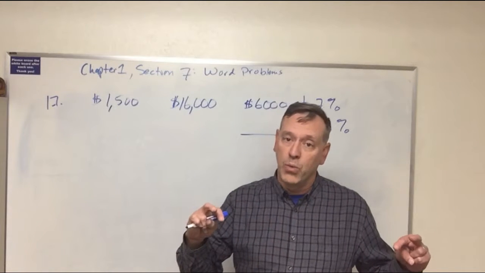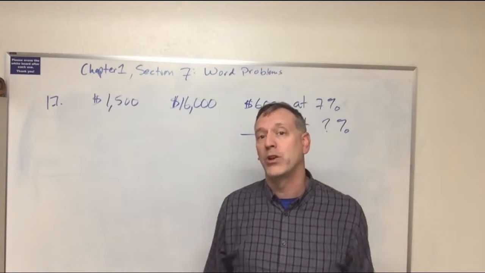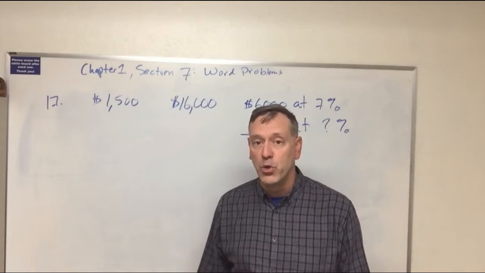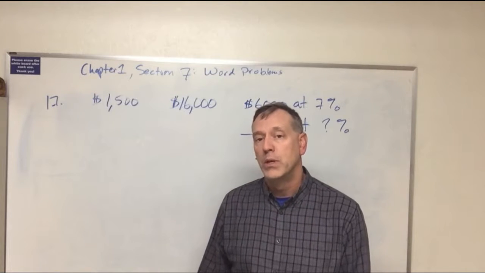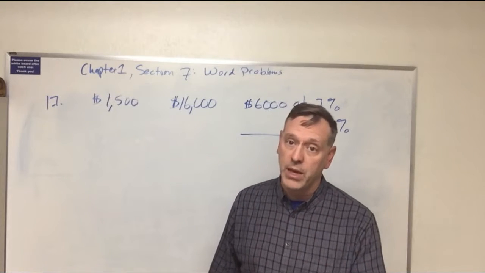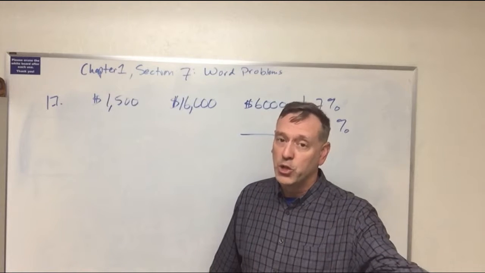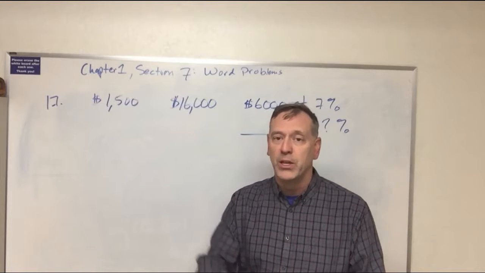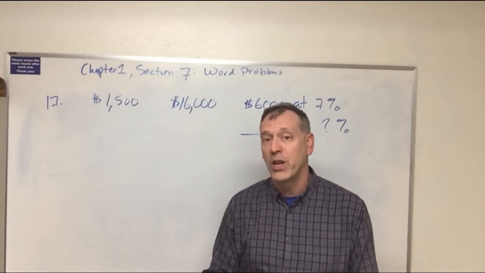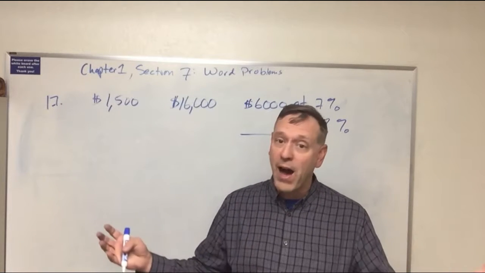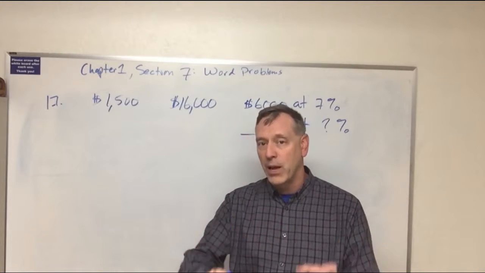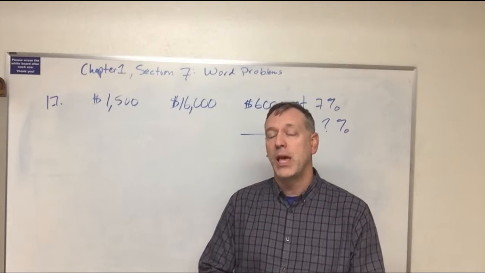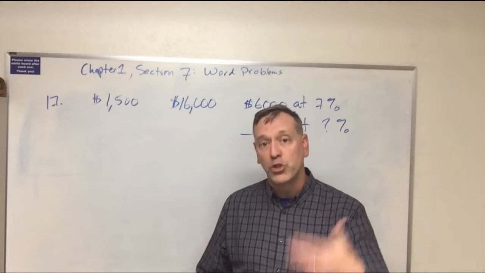I'll work these two problems, and then for your assignment on discussion board, you will solve one of these problems that's been assigned to you, and you will post that to the discussion board. So you either get one of the finance problems or you get one of the travel problems. You'll be assigned an even numbered problem from the book. You'll solve it, you'll write it all out, you'll post it to discussion board. Either you can type it out in discussion board, that would be fine. If you want to write it on a sheet of paper and take a picture of it and post it to discussion board, that's fine as well. But that's your assignment for this, and every student will be assigned one.